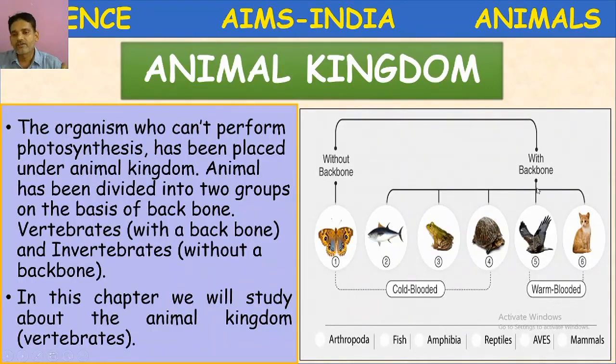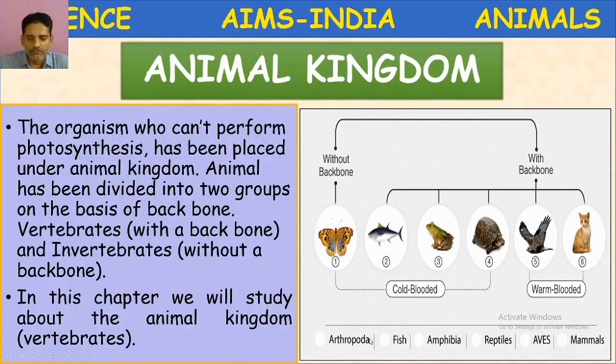Whereas the vertebrates like birds and mammals, including human beings, are called warm-blooded. The meaning is our body temperature is constant. It does not change during the summer season or the winter season. Whereas in these lower vertebrates, the body temperature will change.